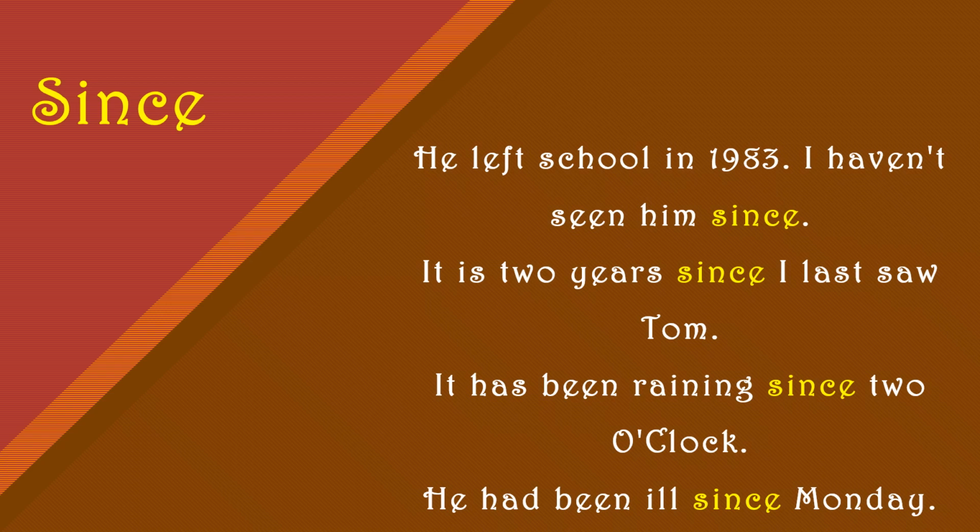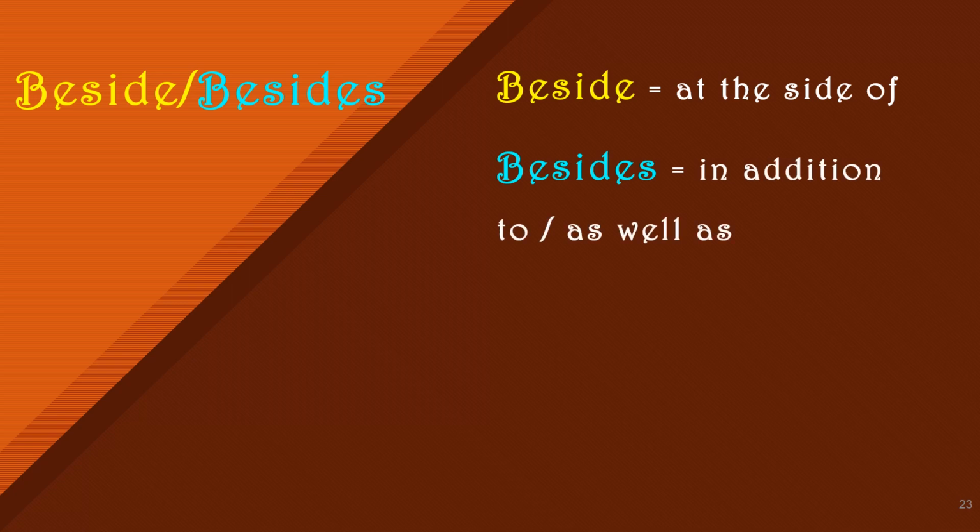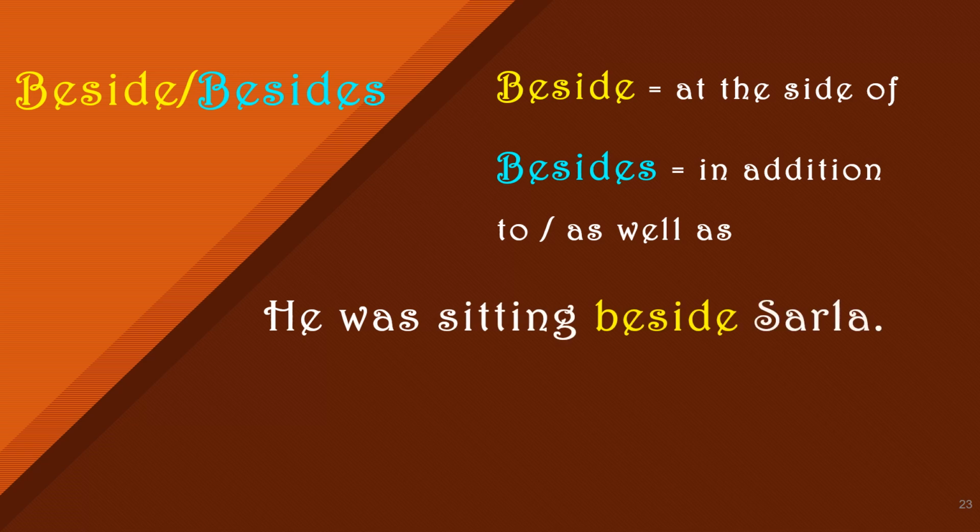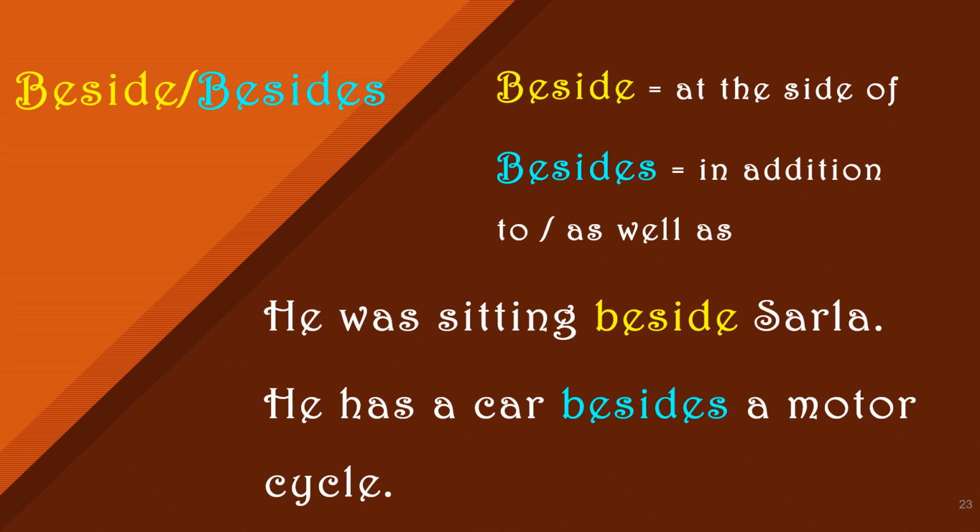Understood? Then we have beside or besides. They have altogether different meanings, children. Don't get confused between beside and besides. Beside, B-E-S-I-D-E, means at the side of. Example: He was sitting beside Sarla. Besides, B-E-S-I-D-E-S, means in addition to or as well as. Example: He has a car besides a motorcycle. That means he has both a car and a motorcycle. Understood? So don't confuse between beside and besides.